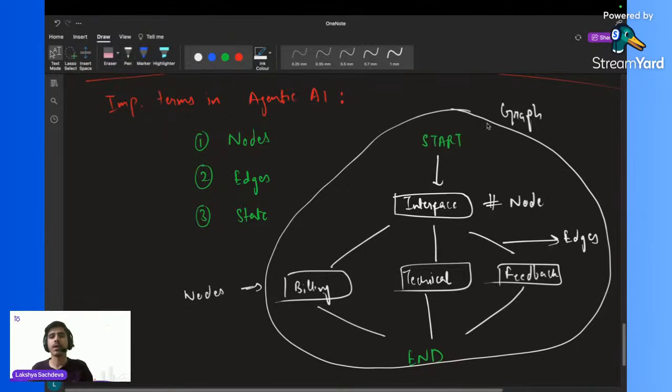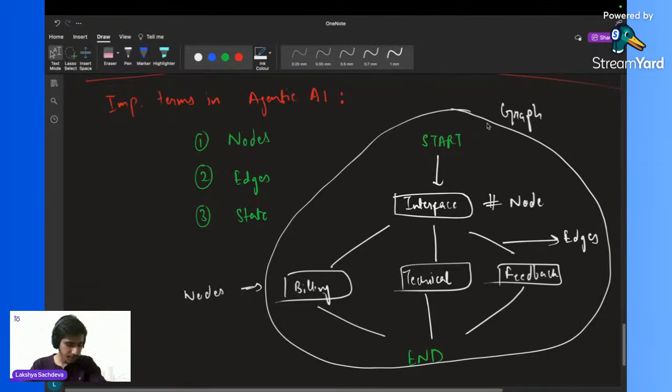This is the graphical representation of my agentic AI flow. From the start, we have the interface node, then the billing node, technical node, feedback node, and then the end of the graph. So this overall structure is known as a graph.